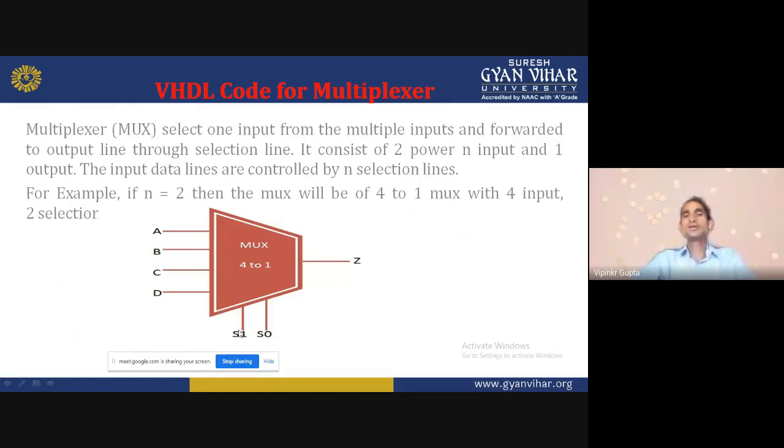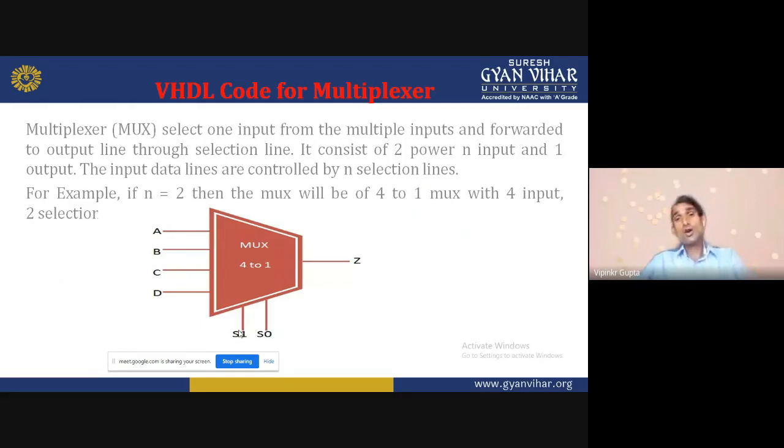If S1 S0 is equal to 0 0, then A will be selected. When S1 S0 is equal to 0 1, then B is selected. When S1 S0 is equal to 1 0, then C is selected. And when S1 S0 is equal to 1 1, then D is selected.